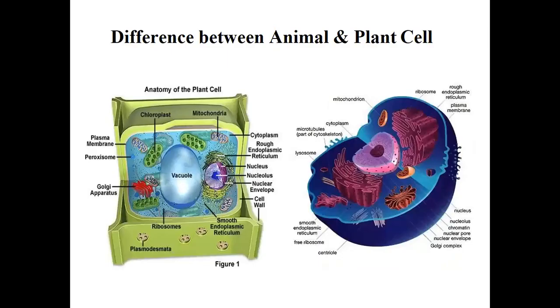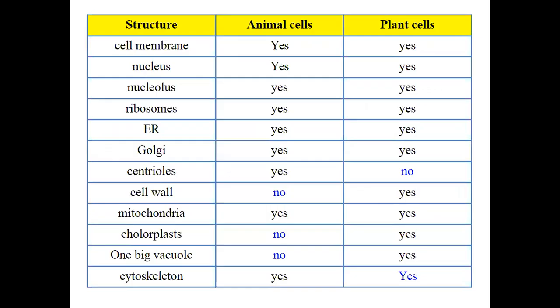What is the difference between a plant cell and an animal cell? The main difference is the cell wall. Plant cells have a cell wall, however, animal cells don't. There is a large vacuole at the center of the plant cell. However, in the animal cell, there are small vacuoles embedded in the cytoplasm. So here we have the table of structures of animal cells and plant cells.